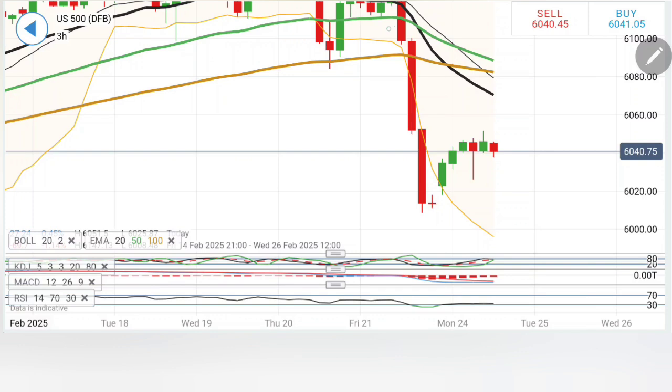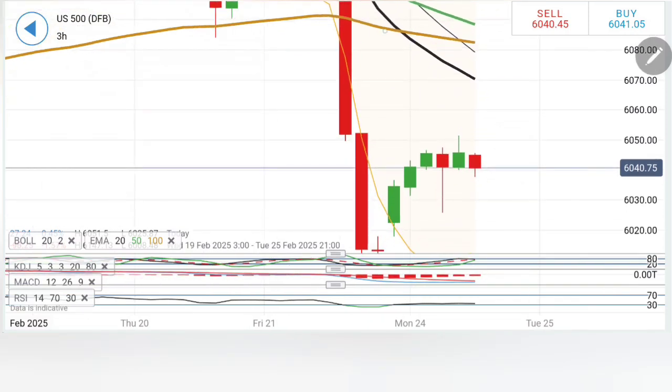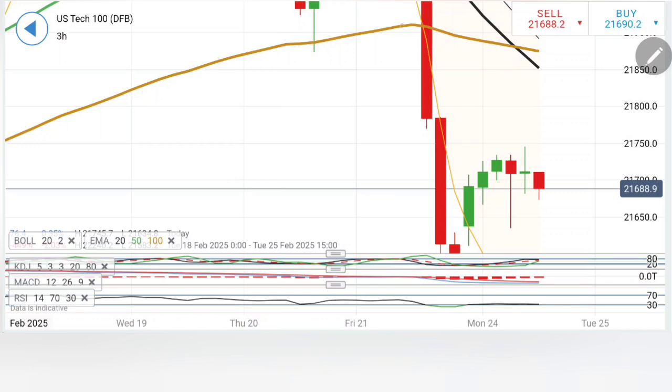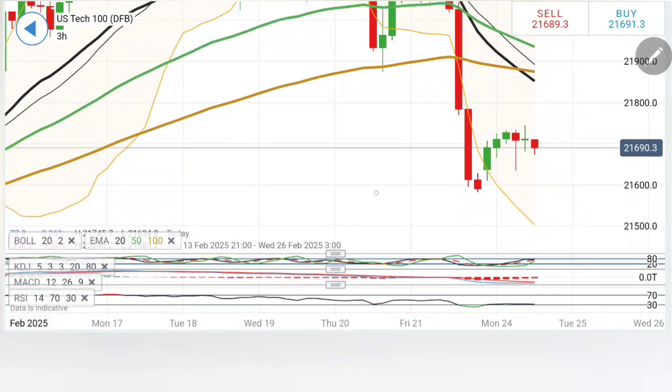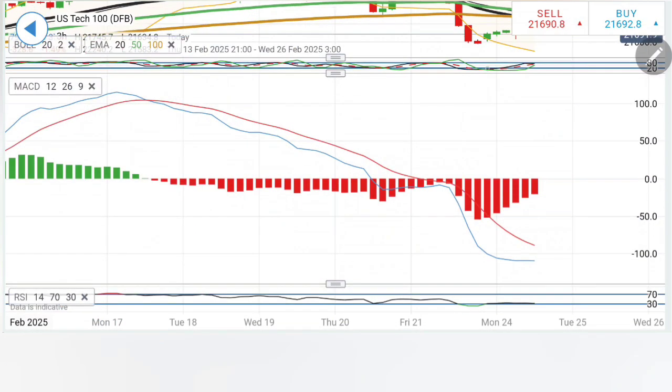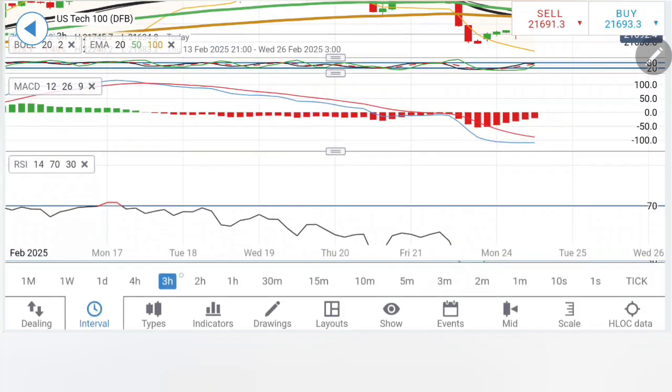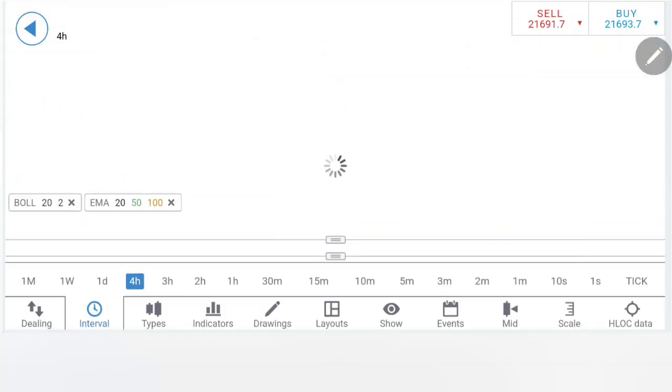Coming to the 3-hour, the observation is more or less the same. See, the preceding two candles are almost symmetrical. The only thing is the second-to-last candle comes with a tail and the preceding candle comes with a wick. And now if it breaks here on the upside, specifically any move beyond 21,760 should lead to a greater rise here. So be mindful of this. Prices can still reverse, prices can still trade bullish here. Stochastic has retraced. The MACD is trading with sharp bearishness. Wait for it to converge and crossover. The RSI is trading at bottom.